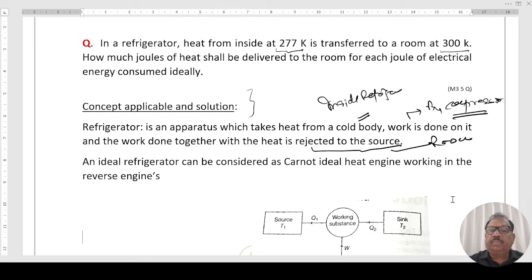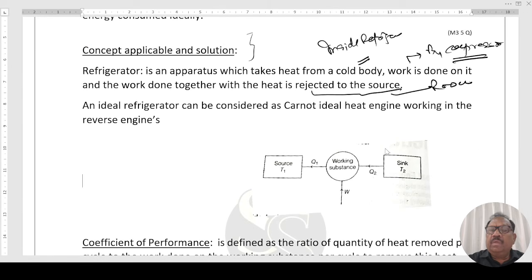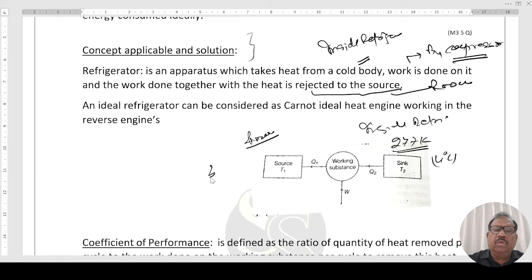T2 is 277 K, that is 4 degrees centigrade inside the refrigerator. This is the room where heat is rejected. T1 is 300 K, that is 27 degrees centigrade.